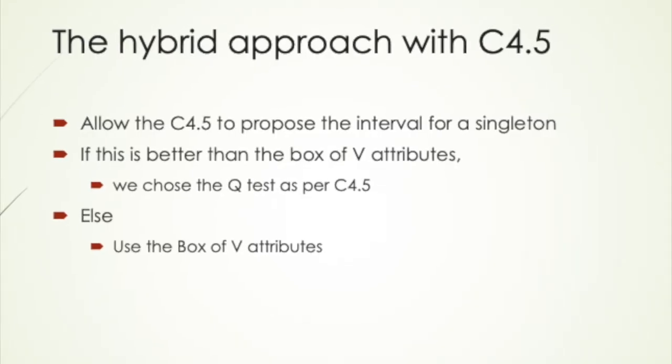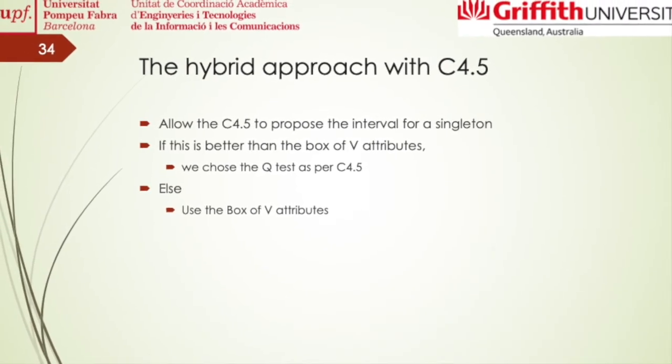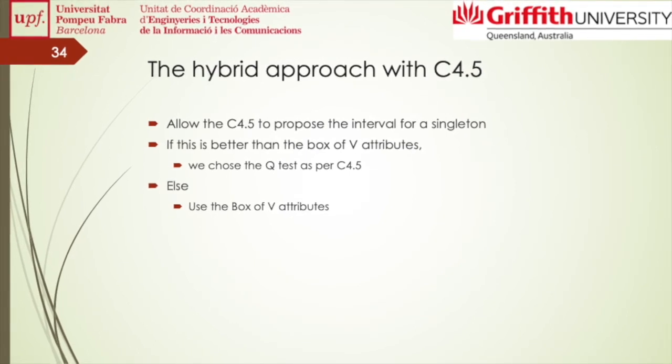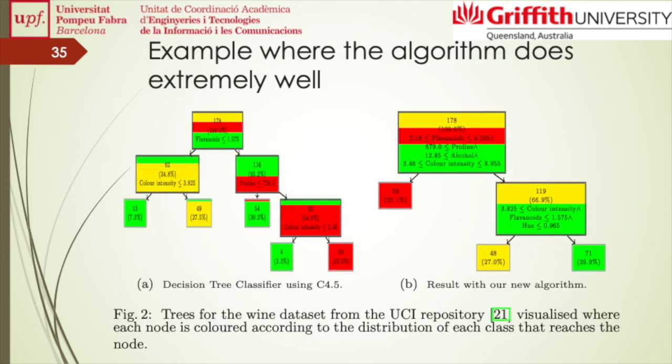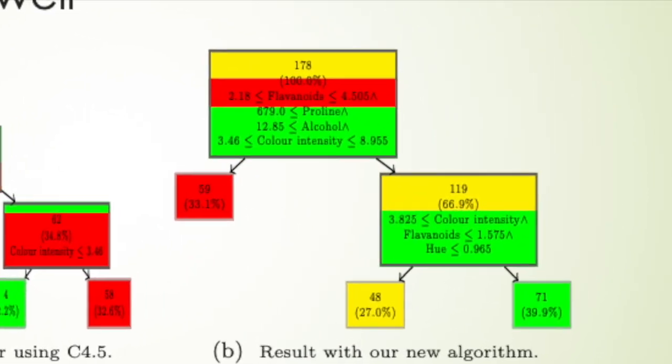It is very optimistic to expect that one attribute or a couple of attributes as a box would be very good classifiers. Our algorithm is not that effective when the full range is not a good starting point. So what we do is construct a hybrid approach. If C4.5 produces with one test a better result than our box, we use the test of C4.5. Otherwise, we use the box of the attributes. In this picture, with our algorithm, we get a much shorter and much more precise decision tree. The leaves are of a pure class: the red class, the yellow class, and the green class.